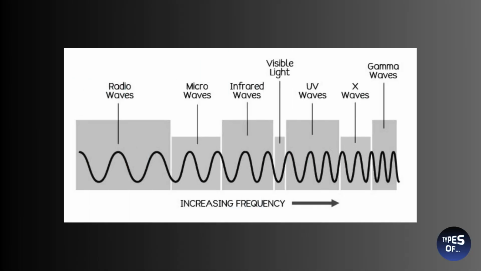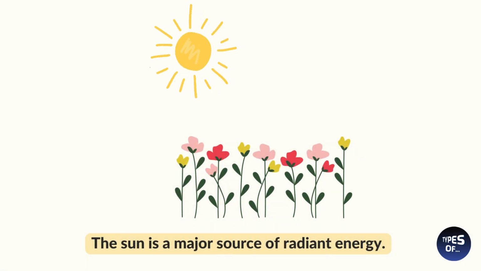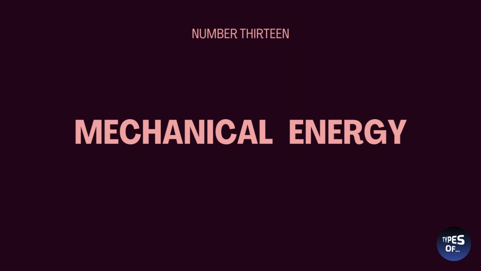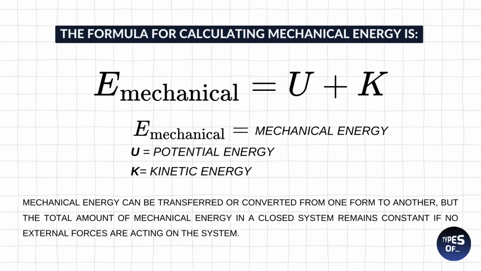Number 12. Radiant energy. Radiant energy is a form of energy that is transmitted in the form of electromagnetic waves or particles. It includes a wide range of electromagnetic radiation, such as visible light, ultraviolet light, infrared radiation, radio waves, microwaves, and X-rays. Number 13. Mechanical energy. Mechanical energy is the energy that an object possesses due to its motion or position. It is the sum of an object's kinetic energy, or energy of motion, and potential energy, or energy of position.